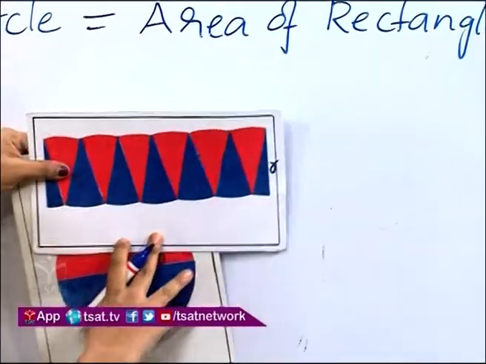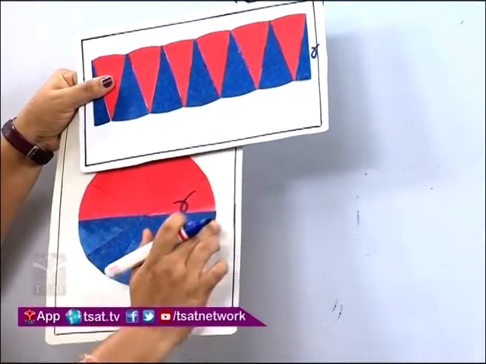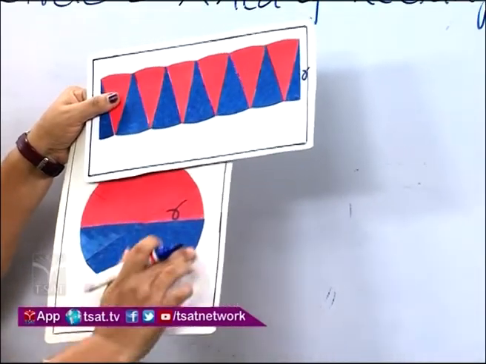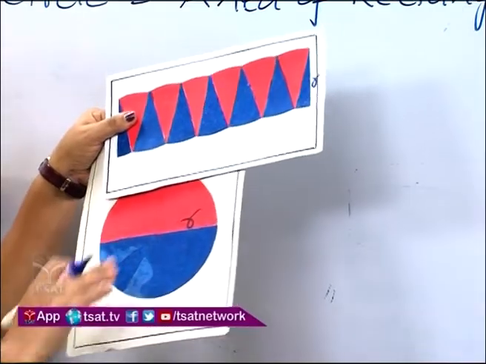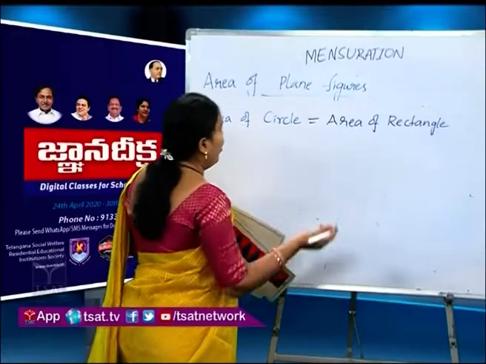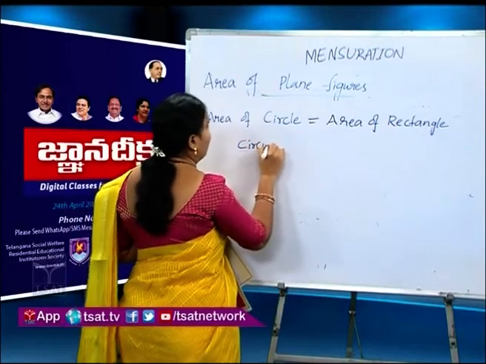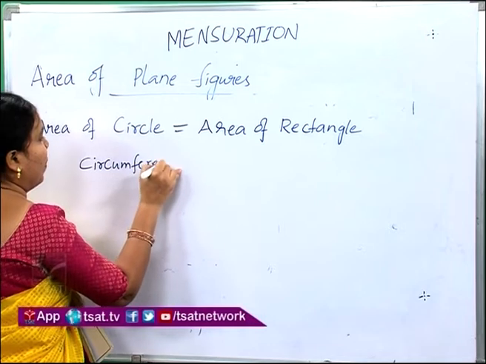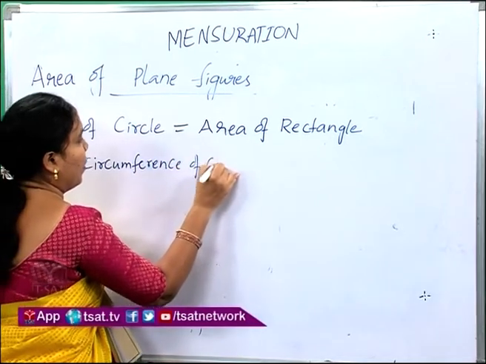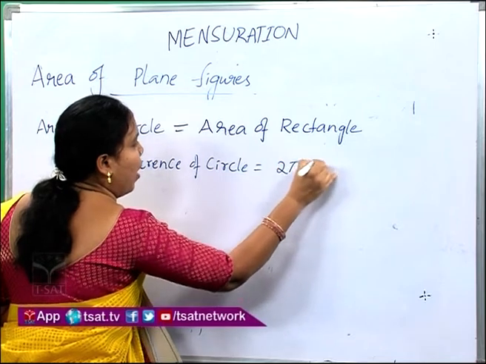This half of the part is half of the circumference of the circle. We know the circumference of a circle is equal to 2 pi r.